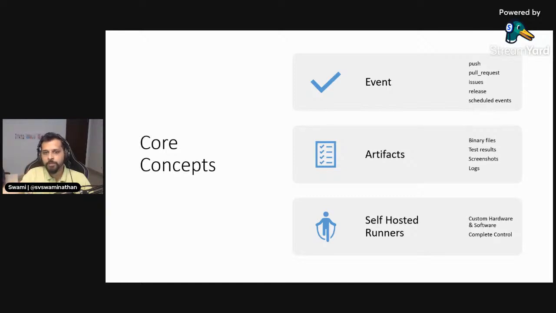So some of the examples could be binary files, which is nothing but the DLLs or JARs and things like that, or it could be test results, or if you're running some sort of UI automation, you can also maintain the screenshots there, plus of course the logs of your builds, right? So apart from this, like I said, self-hosted runners are another concept.